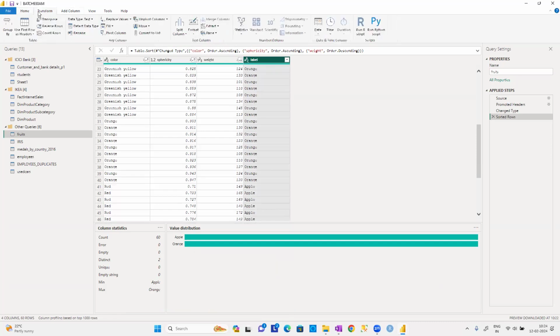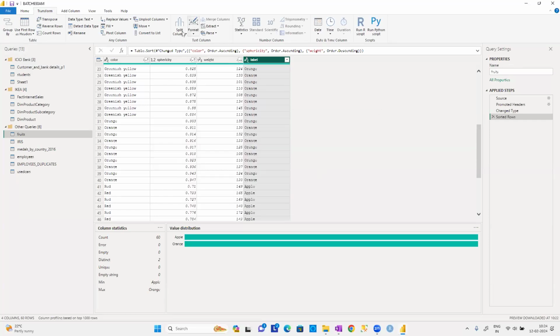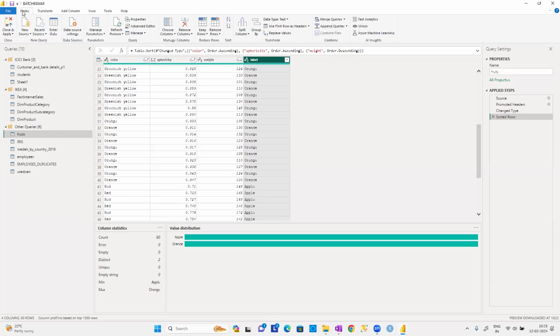Once you go to the transform ribbon there, we have a split column option. We have a group by concept also, guys. Very easily, we can work with these split columns and group by columns. That's why when you go to the transform ribbon, then I'll discuss what is group by and what is split column. I'll tell you, guys. And the next, sorry, here, guys. Next, come here, guys.